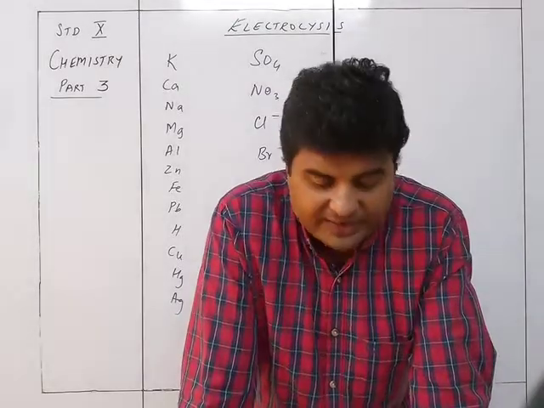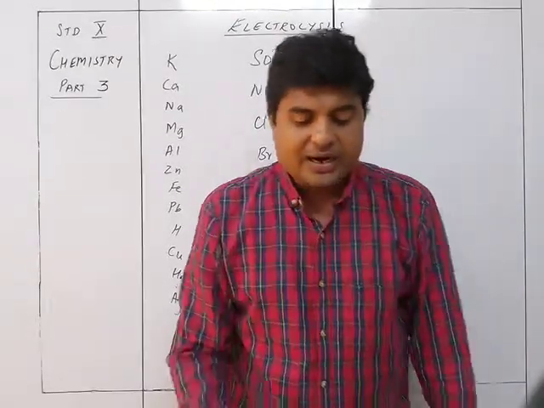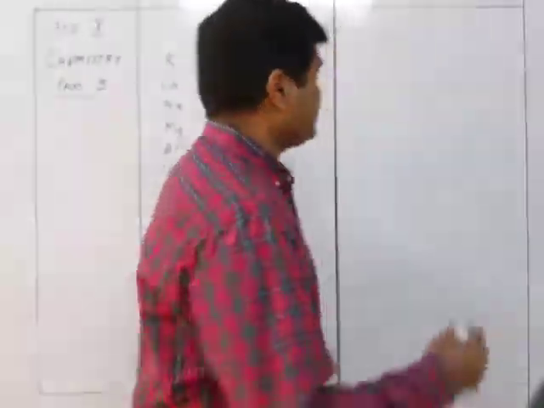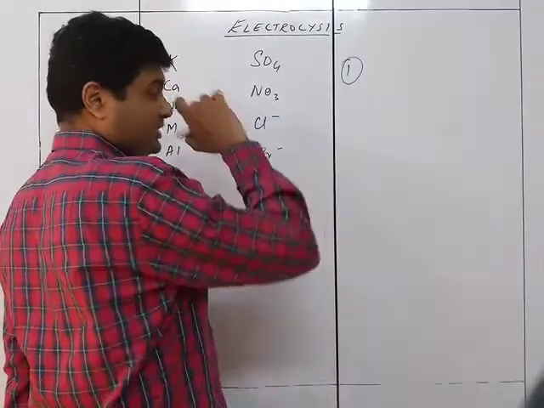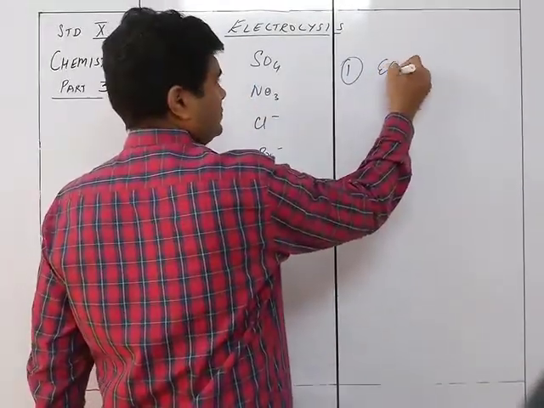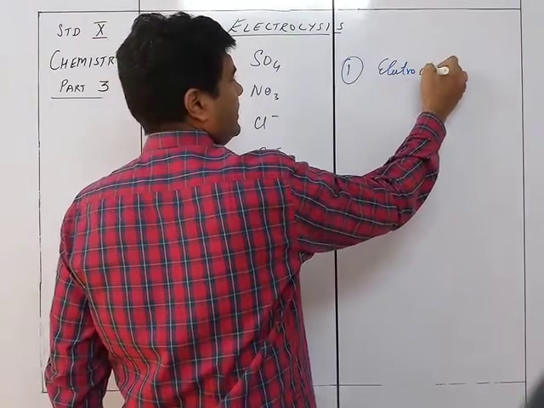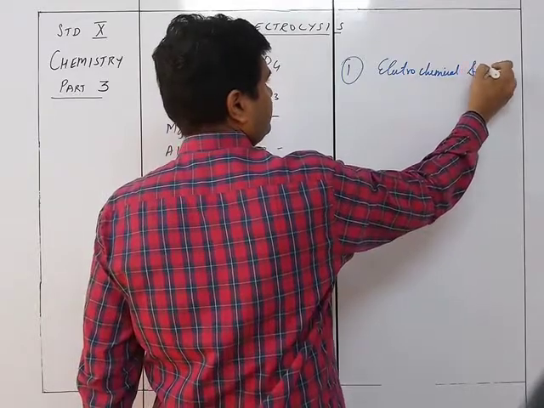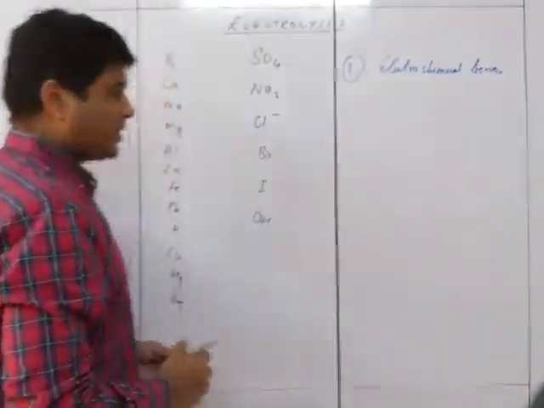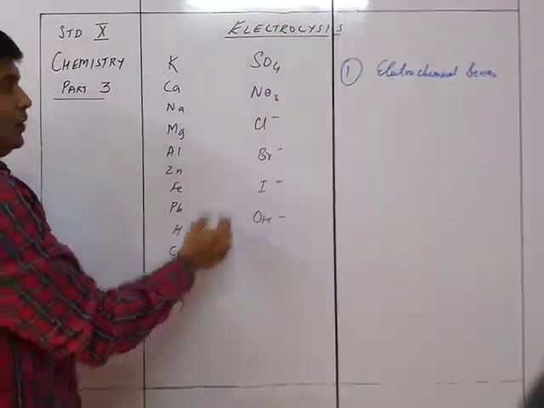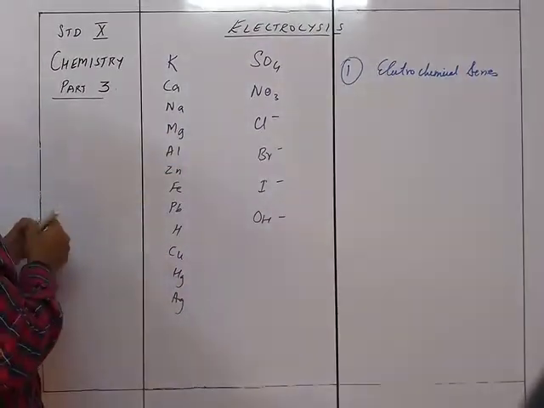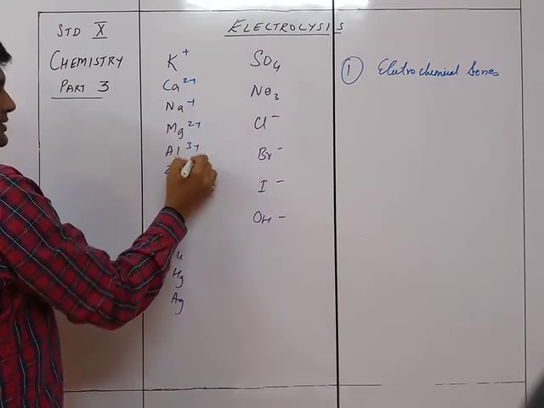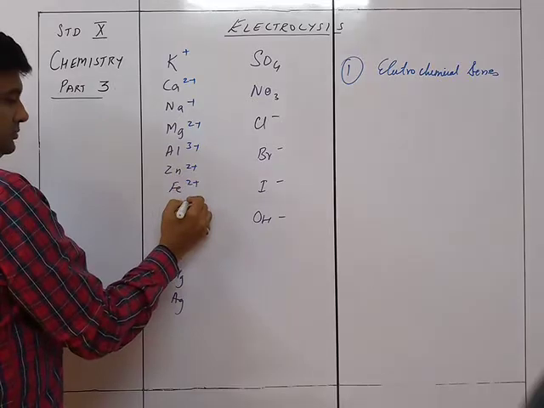So let's see the factors affecting the selective discharge. First is the relative position of the cation and anion in the electrochemical series. So the first cause of selective discharge will be the electrochemical series, the relative position of the metal or the non-metal in it. Whether it is lower in the electrochemical series, then it will be discharged first, and if it is higher, then later. So these ions are plus, 2 plus, plus, 2 plus, 3 plus, 2 plus, 2 plus, 2 plus.